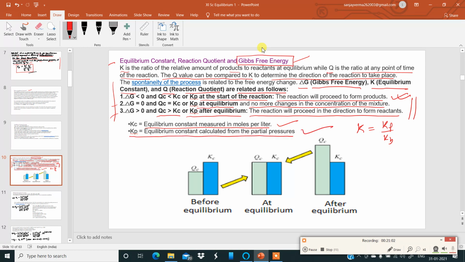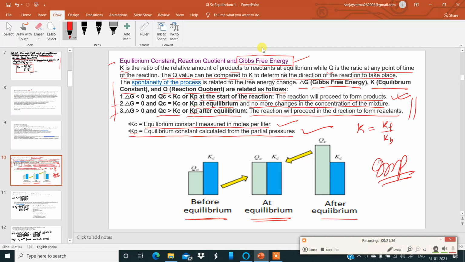Now have a look at this diagrammatic illustration over here. It will help you to remember these 3 points. Before equilibrium, Qc is less than Kc. At equilibrium, Qc is equal to Kc, and after equilibrium, Qc is greater than Kc. So whenever Qc is greater than Kc, the reaction comes back down in the backward direction. Whenever Qc is less than Kc, the reaction happens in the forward direction. Very, very important diagrammatic illustration for all of you to understand this.